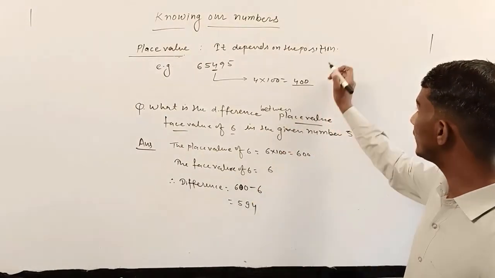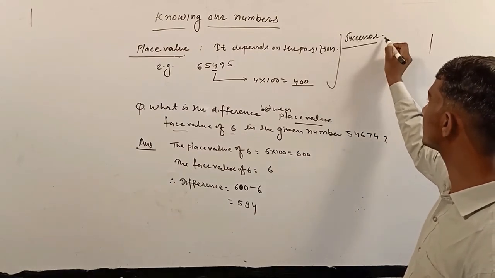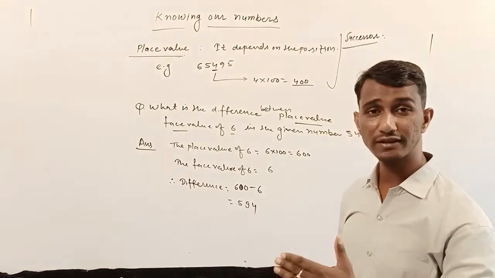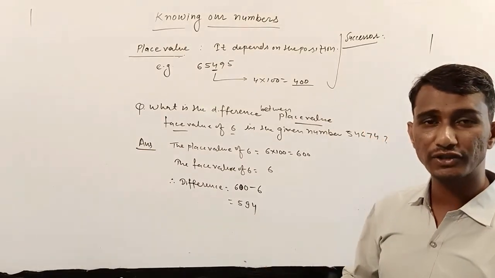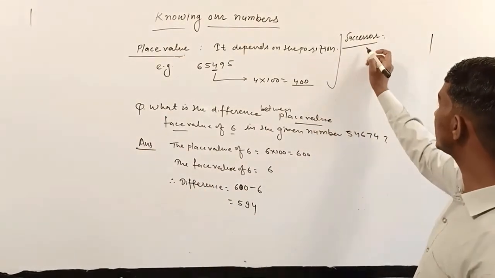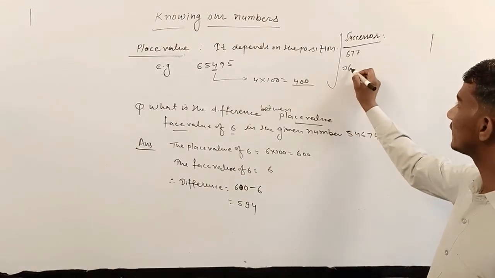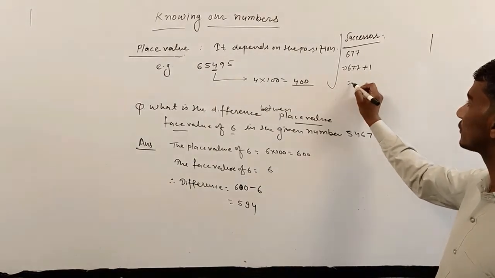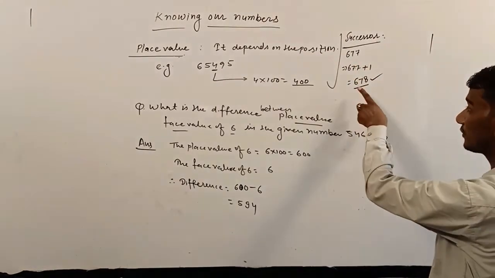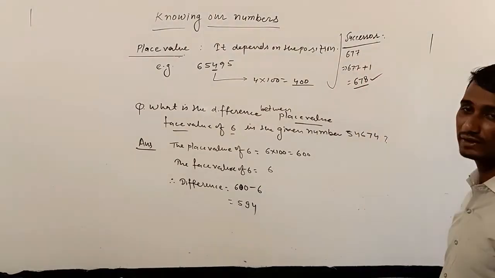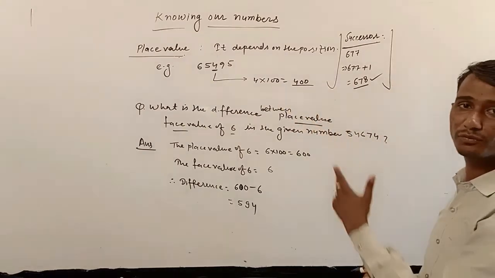Okay, and you know very well about the successor. Successor represents the next number. Understand? Successor means next number. You can say if we add 1 to the given number, we get the successor. Suppose we want to write the successor of 600. These topics are related to our previous classes.